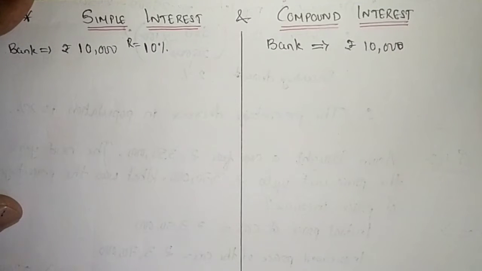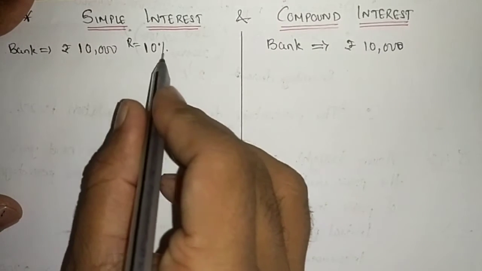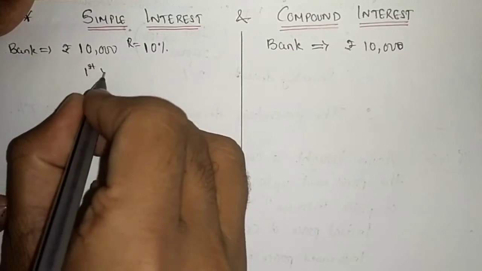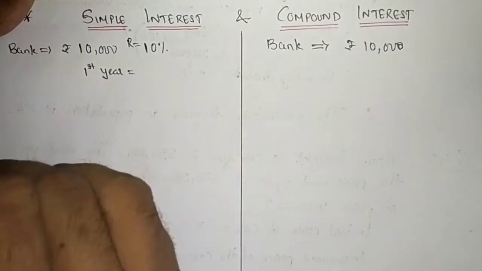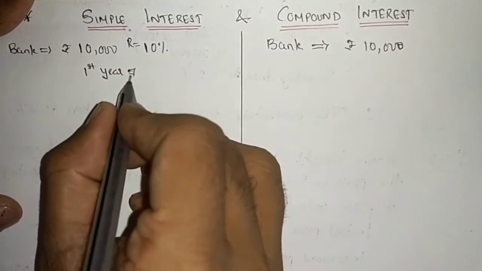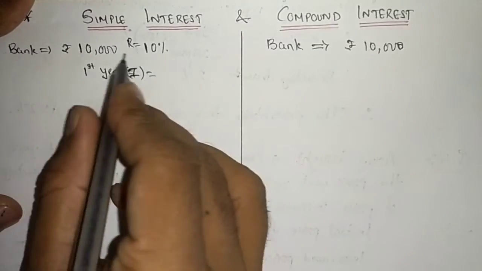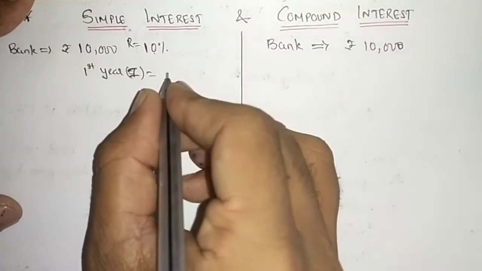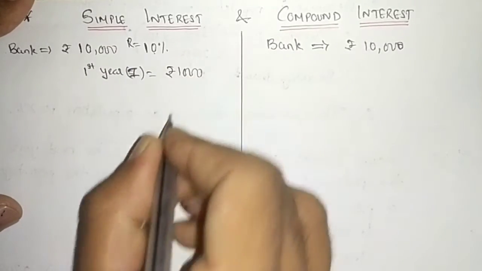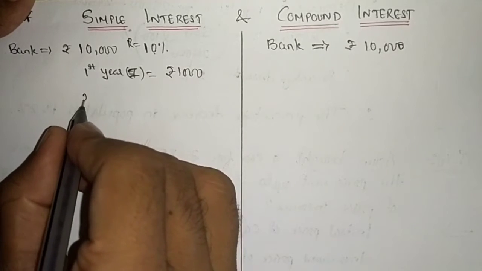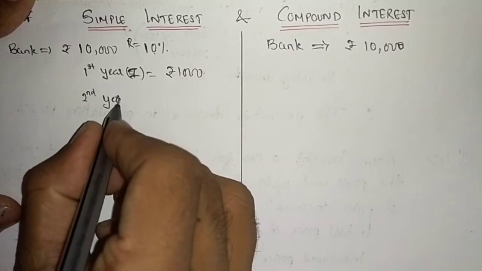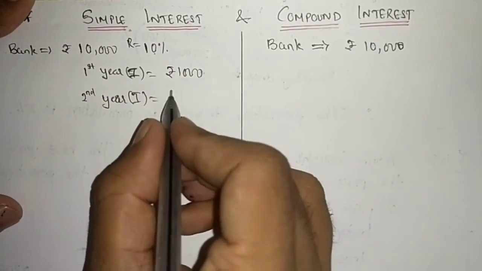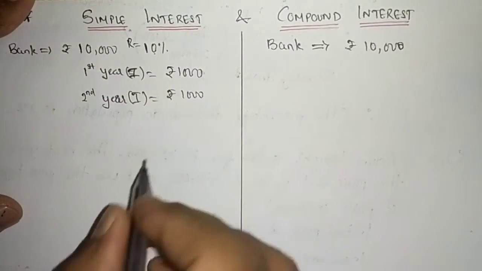Understood? That means annually I have to pay him 10% interest. So at the end of the first year, how much do I have to pay him as interest? If I am calculating simple interest, I will have to pay 10% of 10,000, which is rupees 1,000. At the second year, interest will be again 10% of 10,000, that is rupees 1,000.